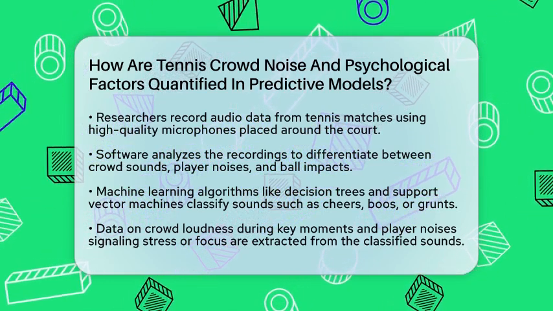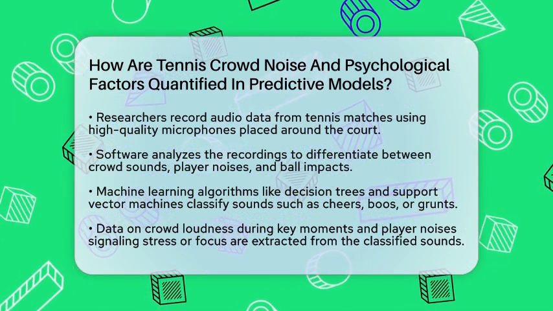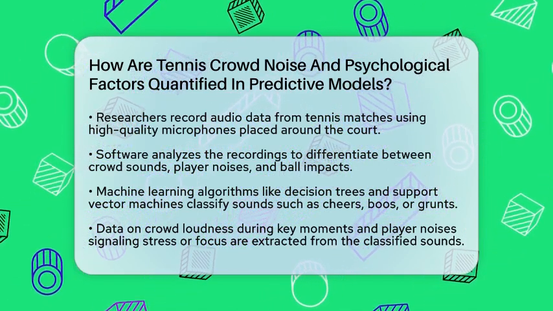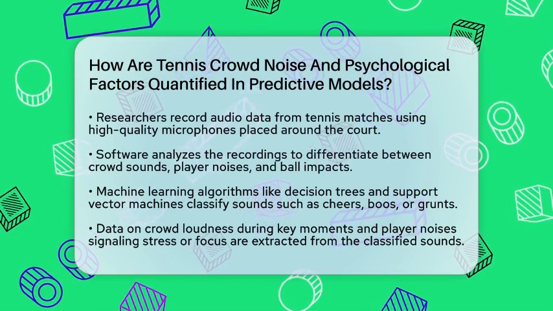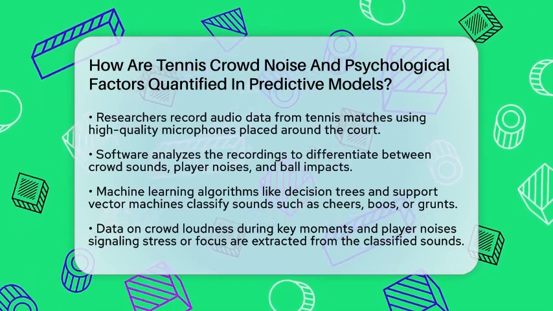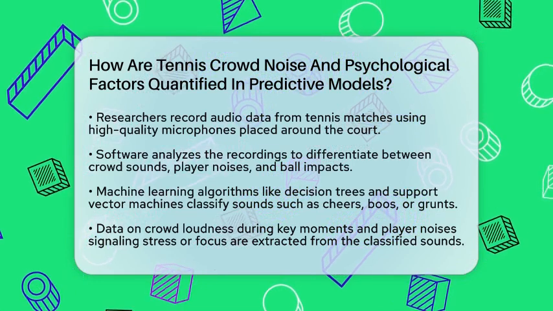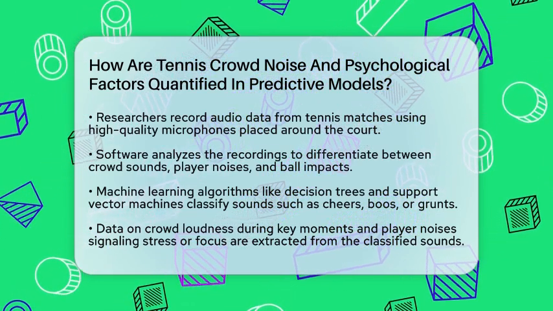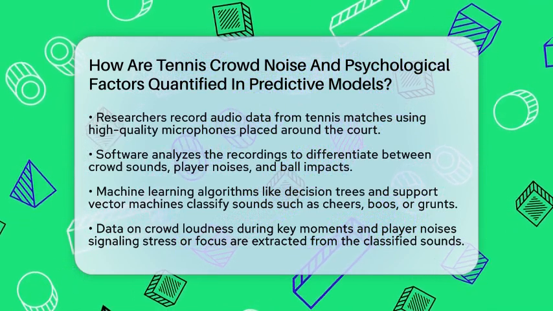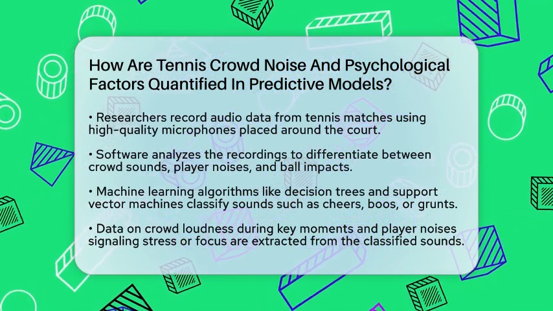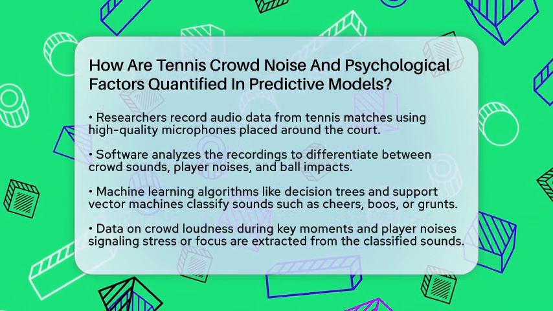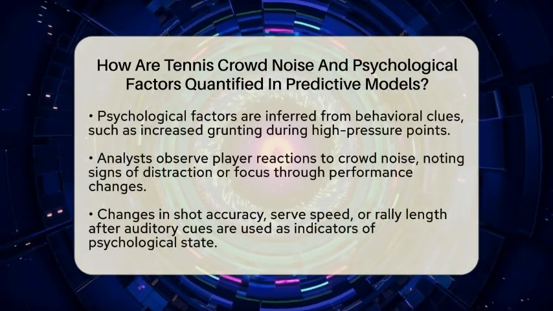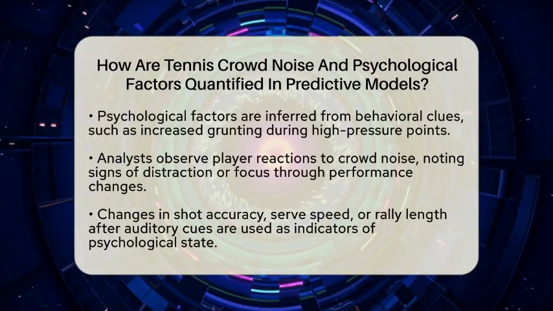Using high-quality microphones placed around the court, researchers record every sound, from ball impacts to crowd reactions and player noises. Then, they use special software to analyze these recordings. This software can tell the difference between applause, cheers, or boos, and sounds like player grunts or shouts. These sounds are classified using machine learning algorithms like decision trees or support vector machines. These tools learn to recognize patterns, such as sharp sounds from ball hits versus background noise.